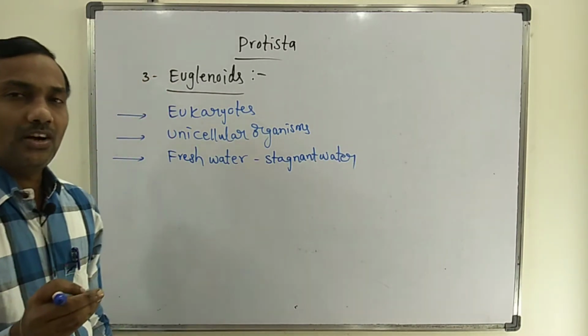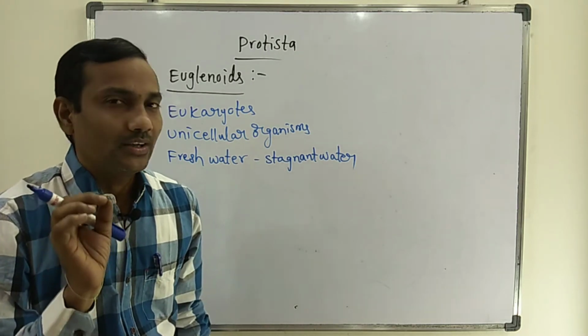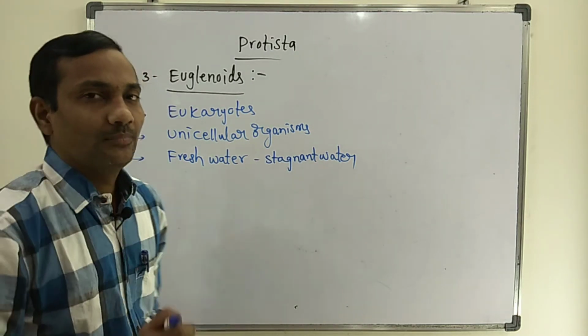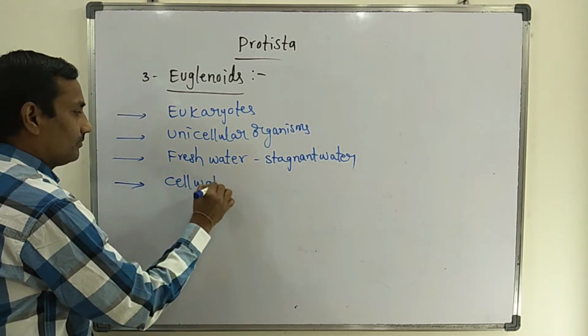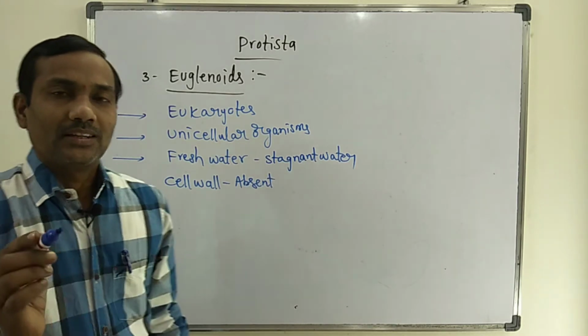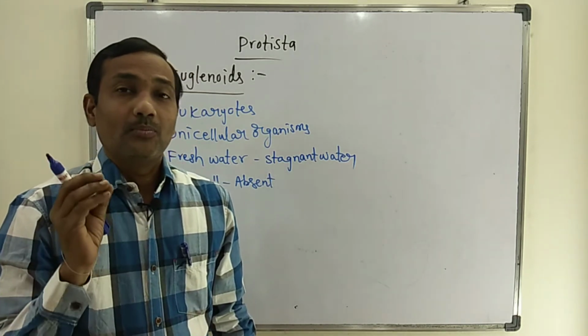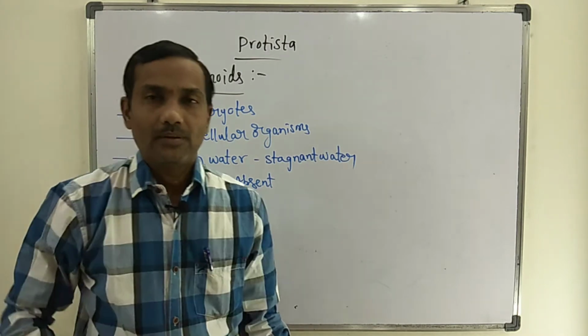The euglenoids do not have a cell wall. Cell wall is completely absent in euglenoids. But instead of a cell wall, they are surrounded by a protein rich layer that is called pellicle.